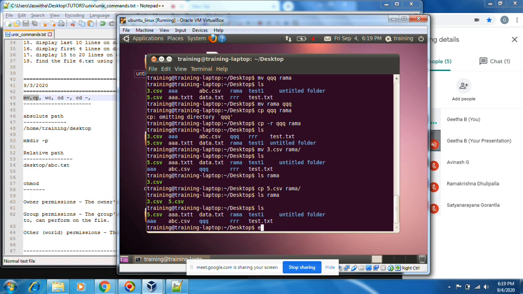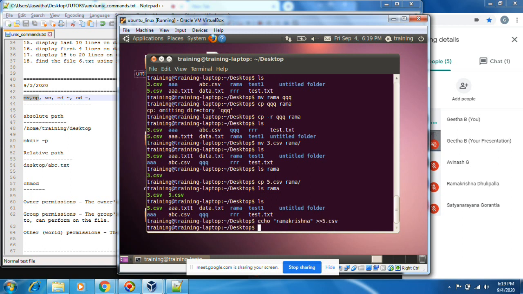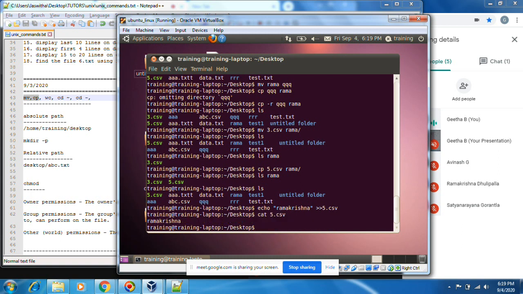Okay, echo, double greater than, something like that. Okay, now 5.csv contains data. Now what I am doing, I am moving this file to a different location with a different name.